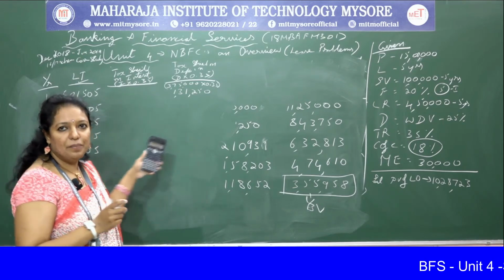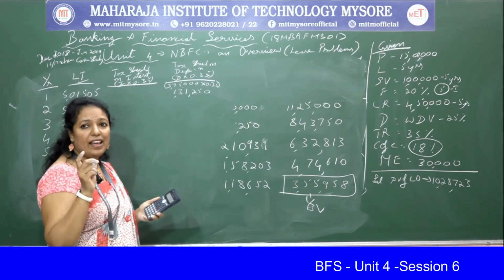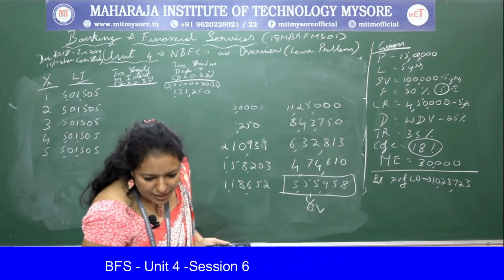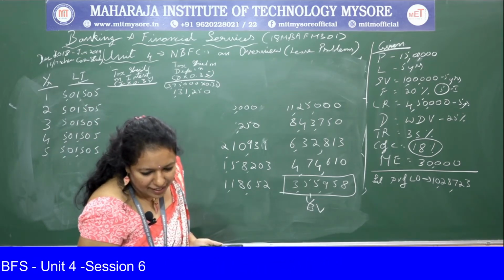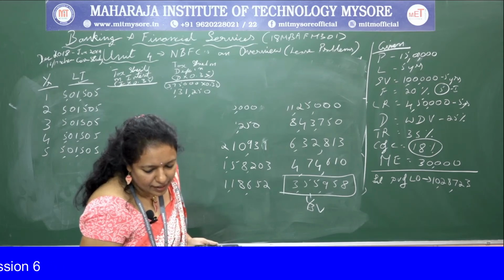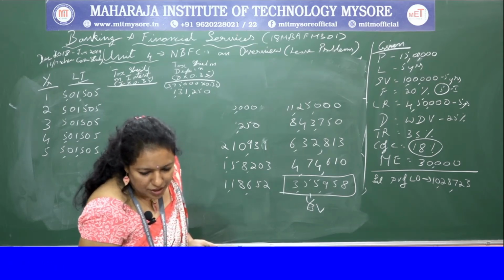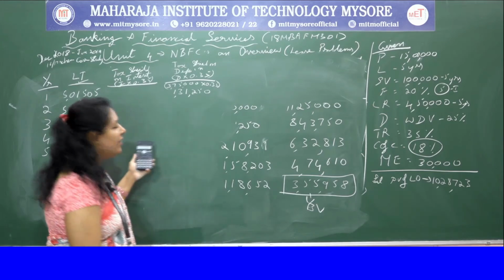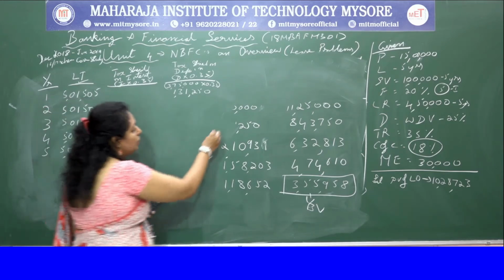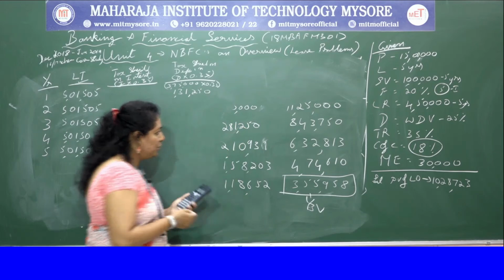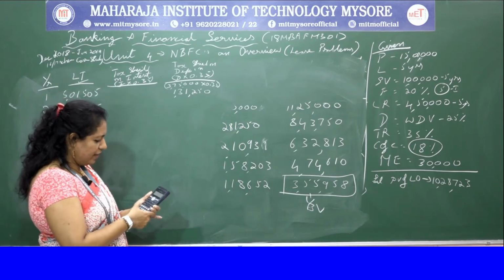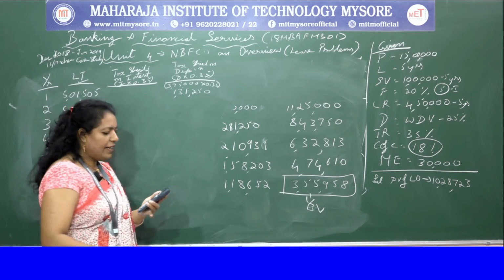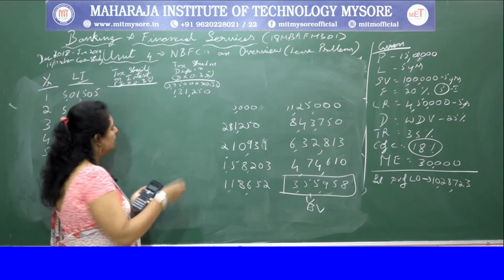Okay, for the second year I'll just see what the depreciation is, because I have it in my calculation list. So what is the depreciation? 2,81,250. 2,81,250 into 0.35, you get 98,437.